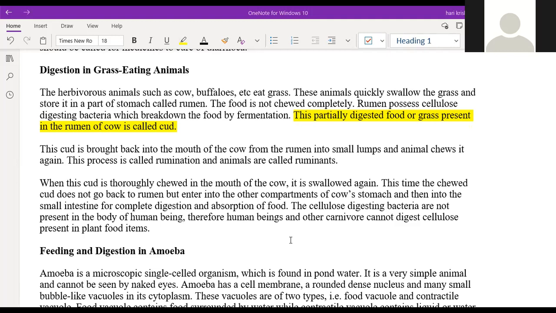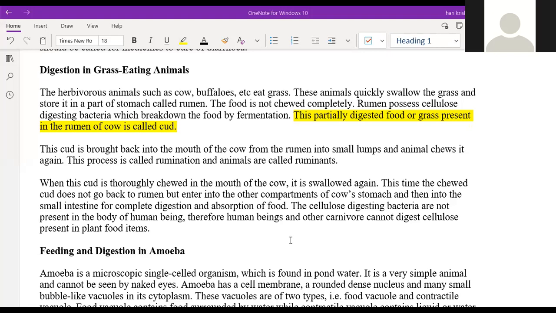The main important thing is that grass has cellulose. And these ruminants have a bacteria in the stomach which digests cellulose. But we cannot digest cellulose because we don't have the bacteria. It is the most complex carbohydrate sugar. If you take cellulose, it will not digest at all in human beings. That's the main important thing.